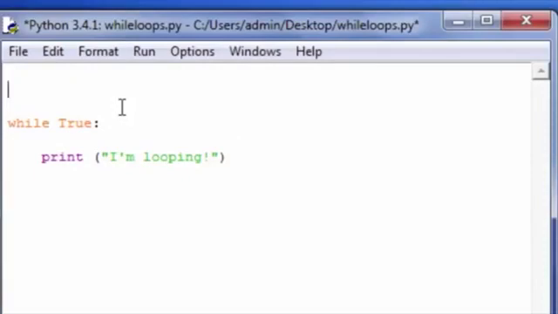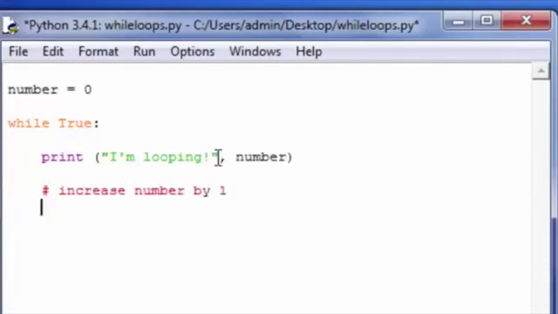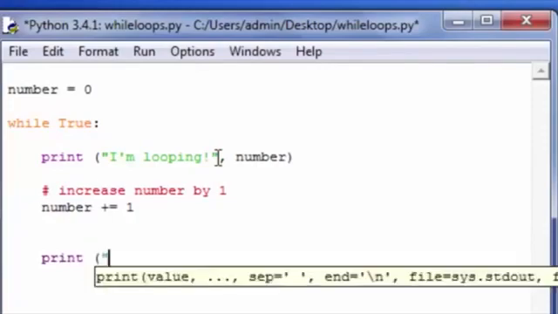Let's write a program here. We're going to say number is equal to 0. So we're going to create a variable outside the loop. And then we're going to enter into an infinite loop. And we're going to print I'm looping. And just for fun, let's print out what the value of number here is. And then we're going to increase number by 1. So number plus equal to 1. And then we're going to go down here. I'm just going to print about to reevaluate the condition.